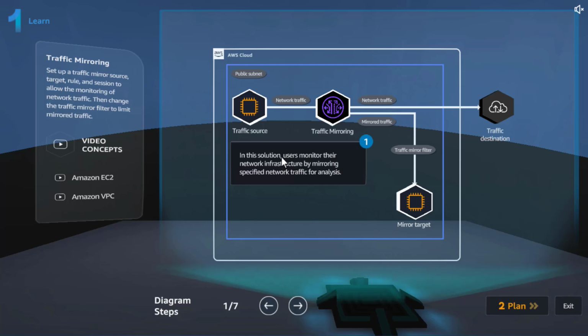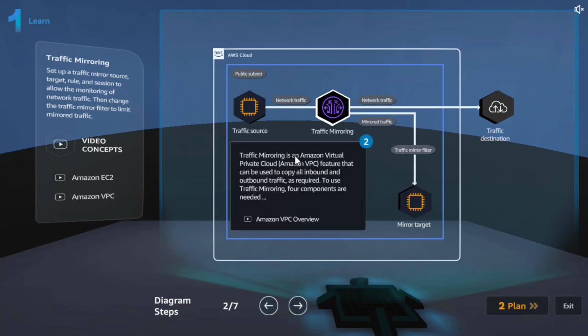In this solution, what are we doing? Users monitor their network infrastructure by mirroring specified network traffic for analysis. That is our network traffic, and we are mirroring it and sending it to the actual destination and the mirror target so that we can analyze it.